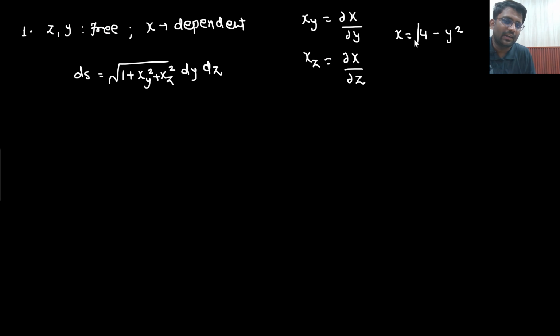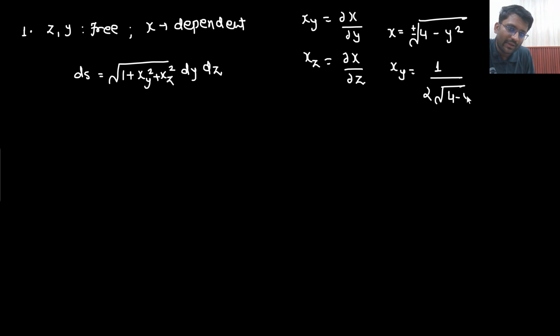So x is given as under root 4 minus y square, but plus minus would also be there. Say yes or no: x is nothing but plus minus under root 4 minus y square. This is your x. Right? So now I need to find out the partial differentiation of x with respect to y. What would that be? 1 by 2 under root 4 minus y square, plus minus is already there, minus 2y.